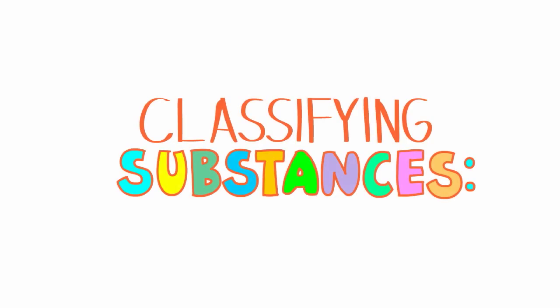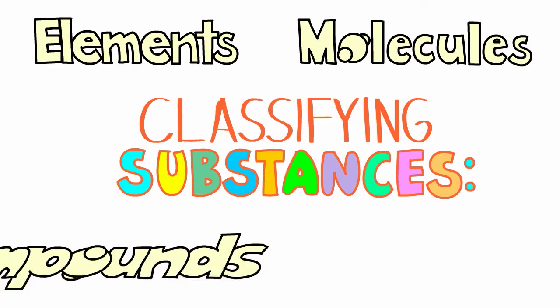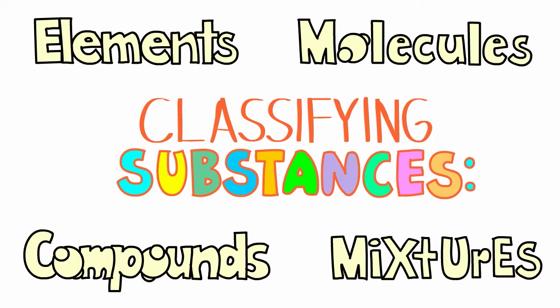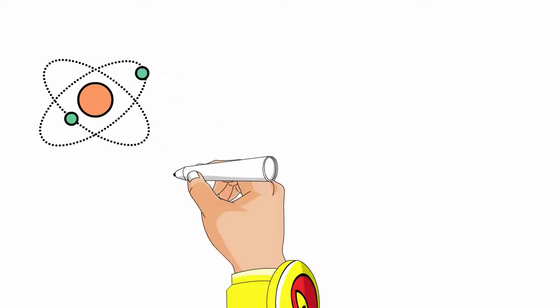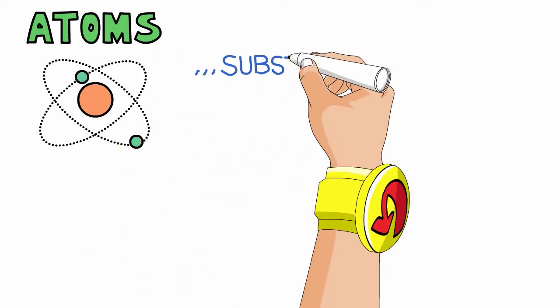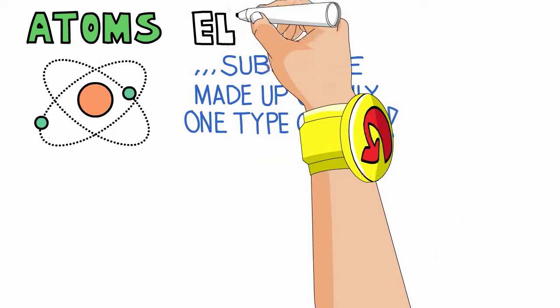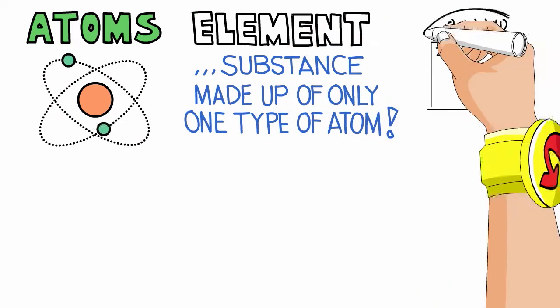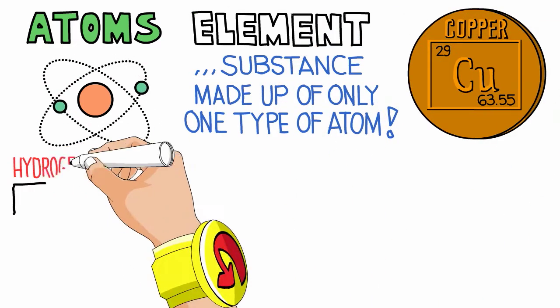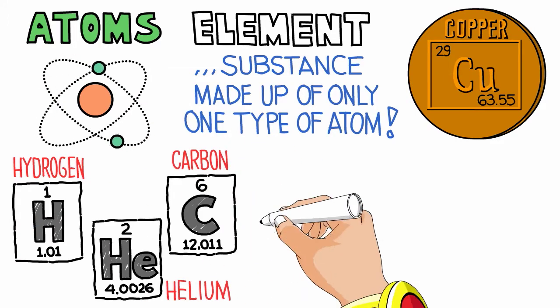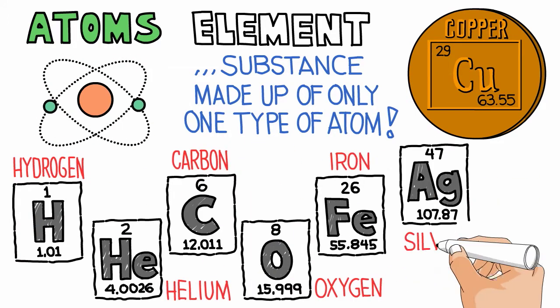Classifying substances: elements, molecules, compounds, and mixtures. All substances are made up of atoms. A substance that is made up of only one type of atom is called an element. Copper is an example of an element. So is hydrogen, helium, carbon, oxygen, iron, silver, and gold.